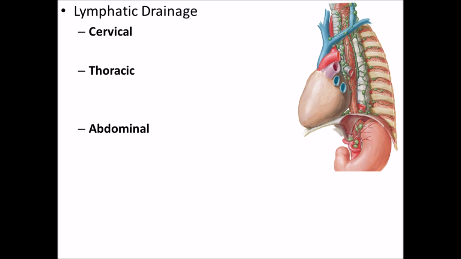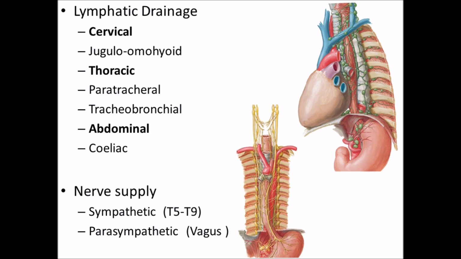Lymphatic drainage. The cervical part drains into jugulo-omohyoid group of lymph nodes. Thoracic part drains into paratracheal and tracheobronchial group of lymph nodes. Abdominal portion drains into celiac group of lymph nodes. The nerve supply, it is also supplied by autonomic nervous system. The sympathetic supply is from the T5 to T9 spinal segments, whereas parasympathetic supply is by both the vagus nerves and the recurrent laryngeal nerves.